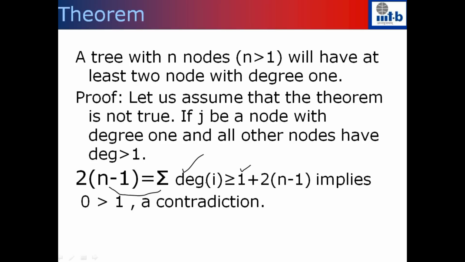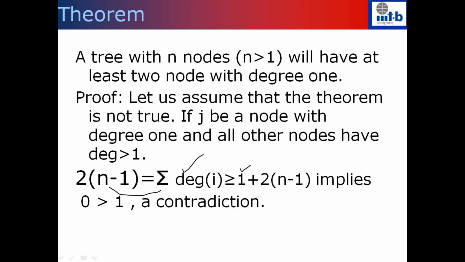So the sum of the degrees should be greater than or equal to 1 plus 2 into n minus 1, because one node here has degree 1 and the remaining n minus 1 nodes have degree at least 2. Again we can cancel 2 into n minus 1 on both sides. You get that 0 is greater than 1, which is a contradiction.